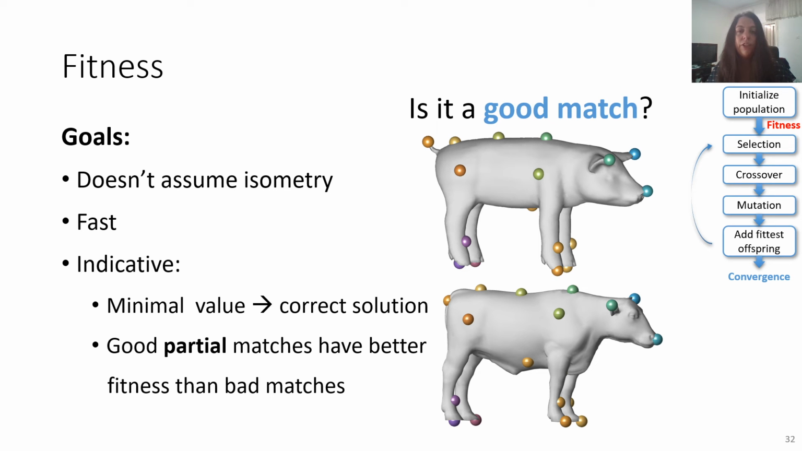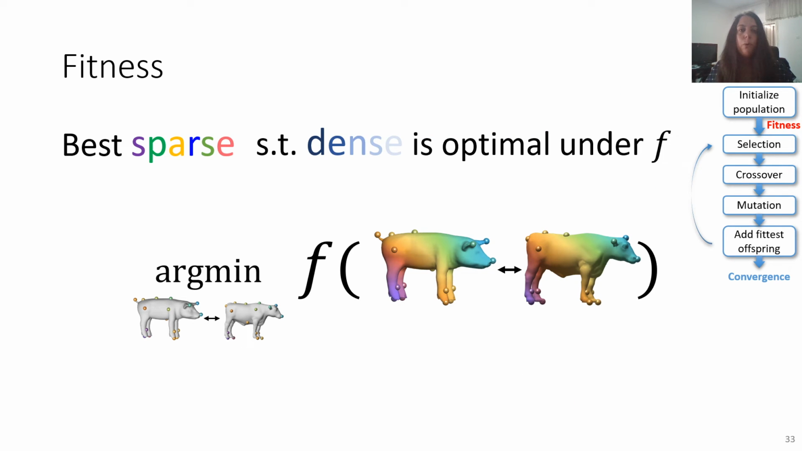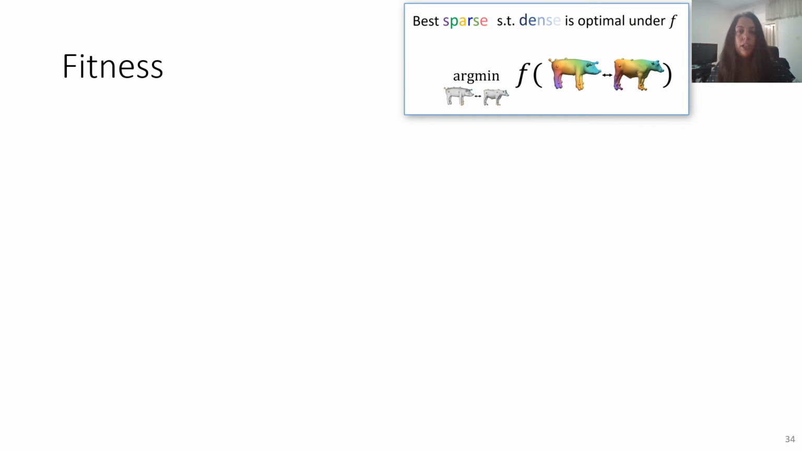In addition, the fitness function must be indicative. The global minimum should be at the correct feature assignment, but we also need partially good matches to have a better fitness than bad matches. We want to find the landmark correspondence that can be extended to the best dense map between the shapes. We do it in two stages.